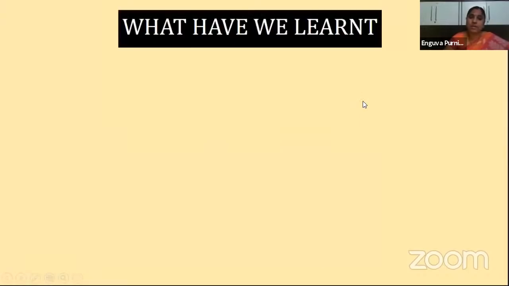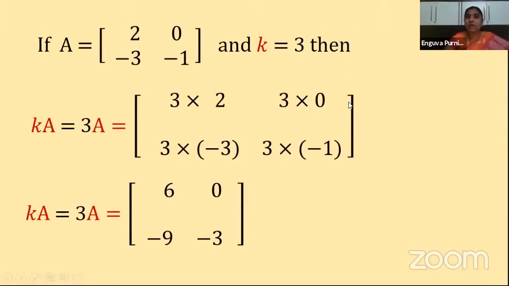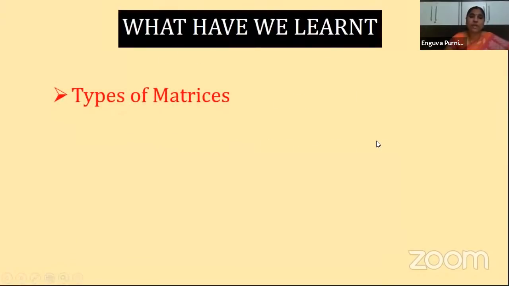Okay. Now these are the things you have learned in today's session, children. So let us once again see in brief what we have learned in today's session. Types of matrices. What are the matrices we have seen? We have seen row matrix, column matrix, scalar matrix, unit or identity matrix, null matrix or zero matrix. Next, what else have we seen? Equality of matrices. When two matrices are said to be equal, they must have the same order and their corresponding elements must be the same. Clear, children? Then we say that the two matrices are equal.